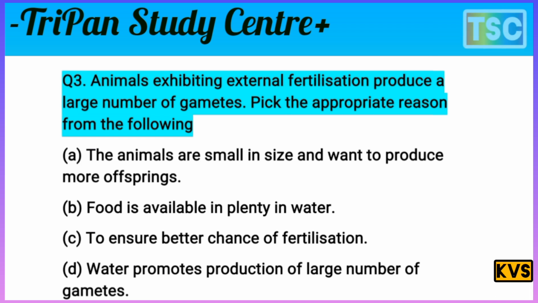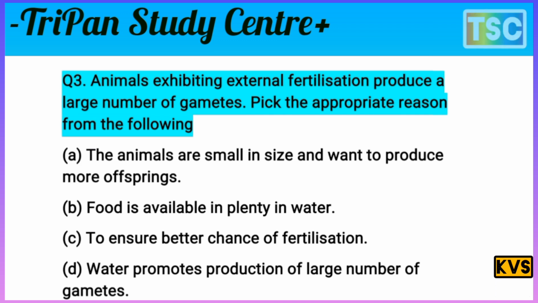First option: the animals are small in size and want to produce more offspring. That is not the correct answer to this question. Next, food is available in plenty in water. No way.